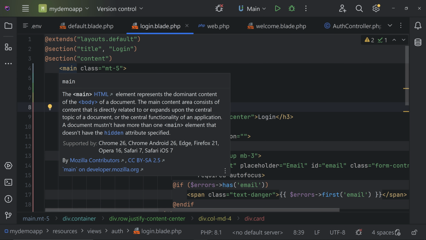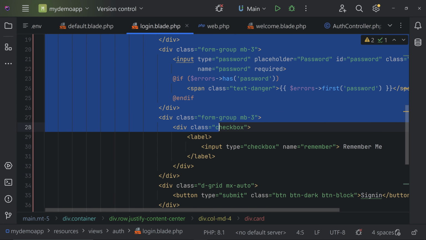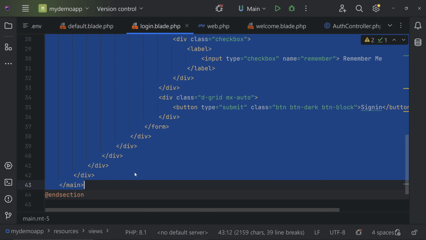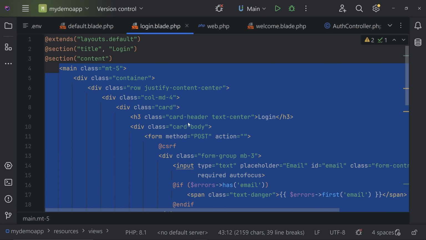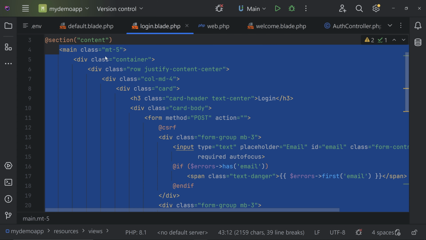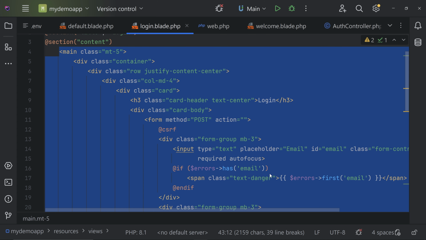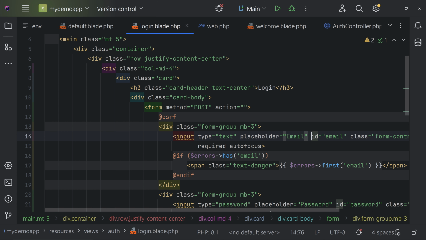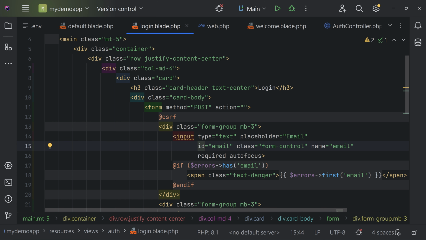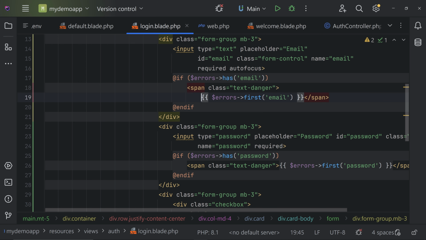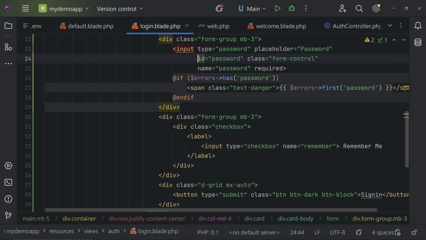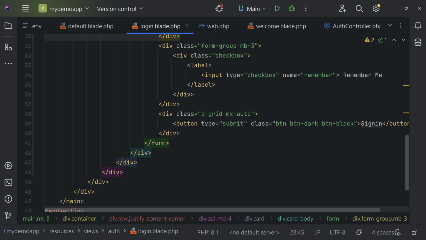Either you can add any login form that you want. You can copy paste any CSS code with Bootstrap that you want here, or you can follow along. You can either type it. I hope the code is properly visible for you. I will hit an enter from here so it will be much more visible, and I'll be explaining this code so it will be easy for you to understand also.